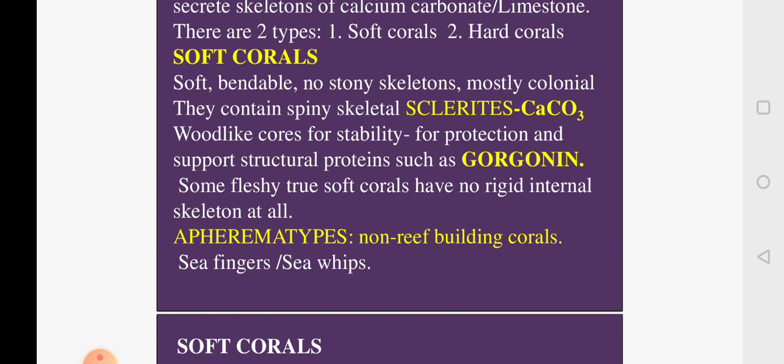And if you look at some true soft corals, they may not have a rigid internal skeleton and they may appear fleshy also. Some are continuously supported with internal skeleton. The soft corals are called aphermatypes. Aphermatypes means they do not go into the process of reef building.